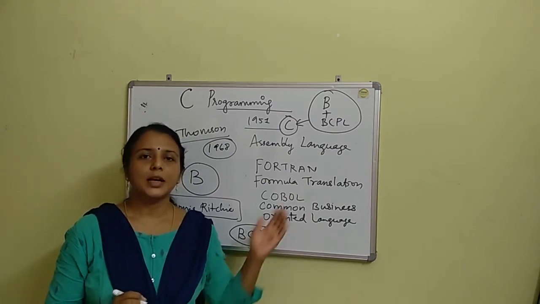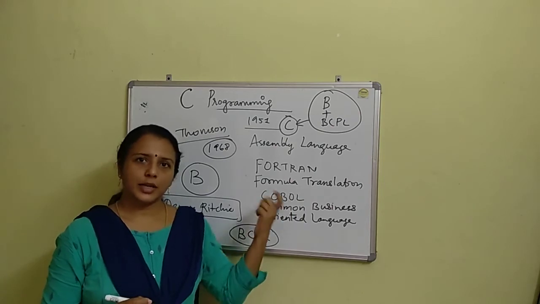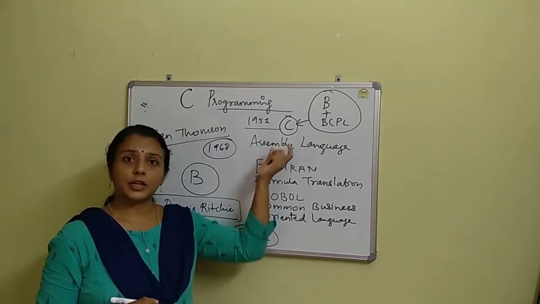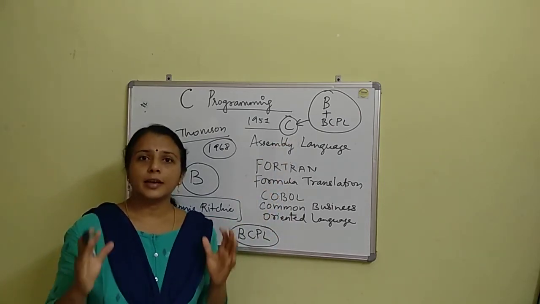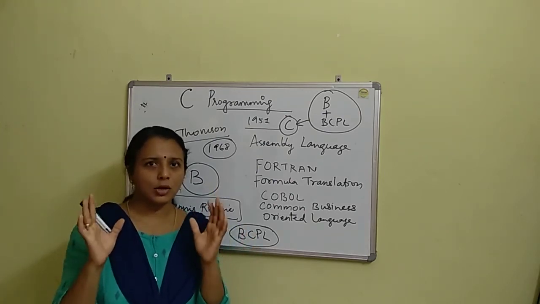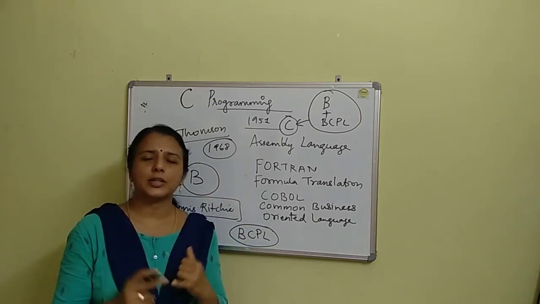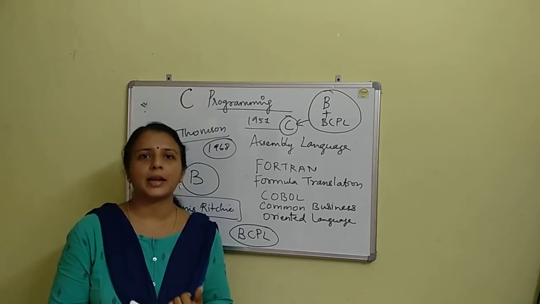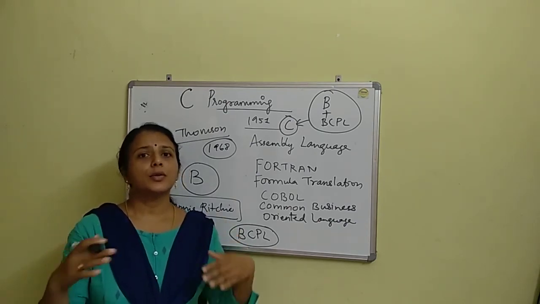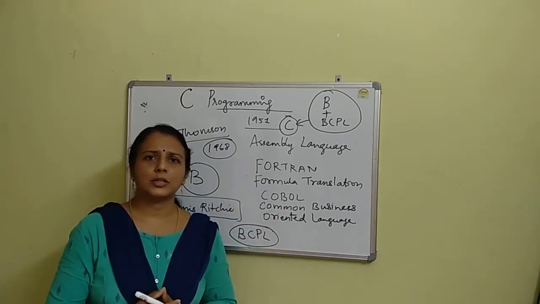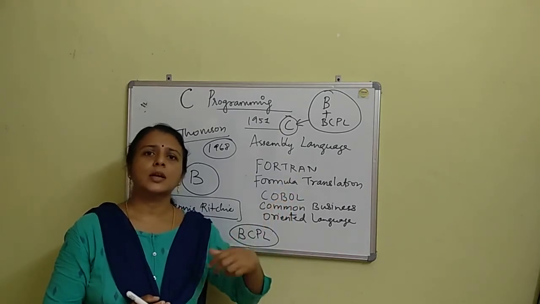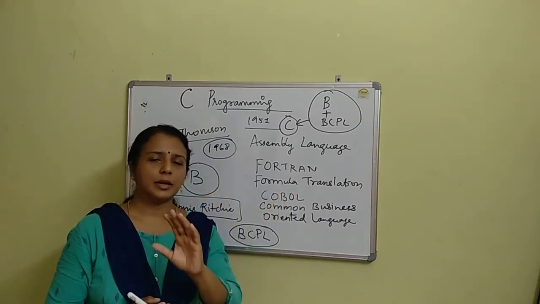Now they together started working on the C programming language. They had a thought that they wanted to build a language with which you can build any type of application.